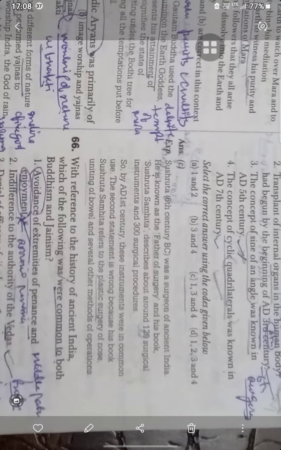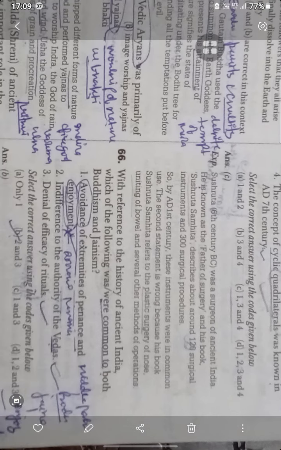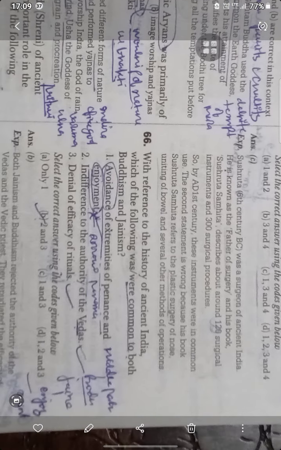So transplant, Sushruta, he was known as the father of surgery. So he gave the transplant of the organs, that is the 6th century. And in the 1st century these instruments were in common use. The second statement is wrong because his book Sushruta Samhita refers to plastic surgery.